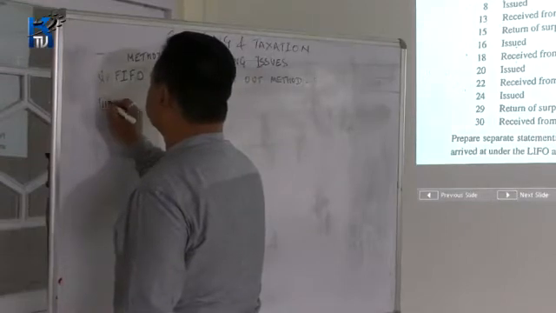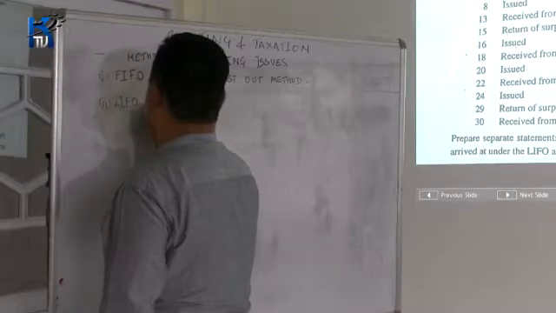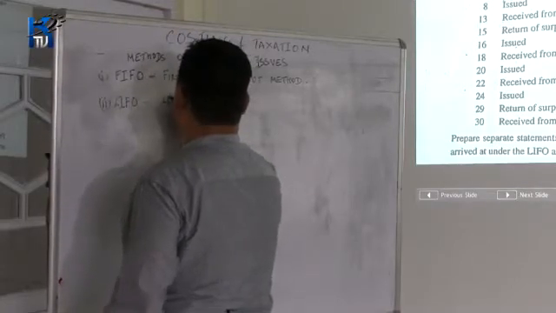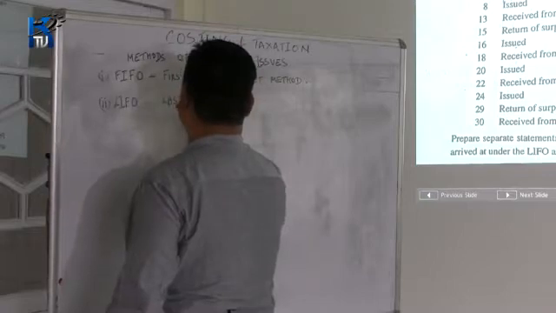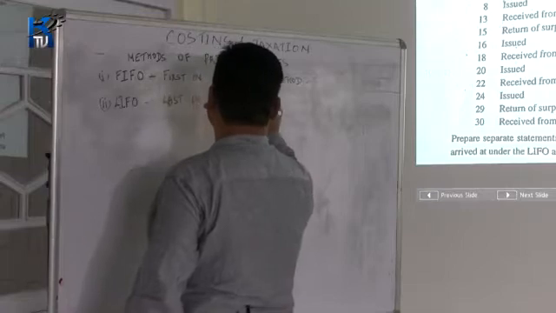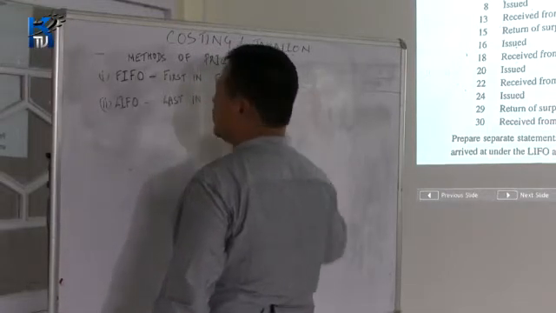Number 2 is the LIFO method. LIFO method means last in, first out method.